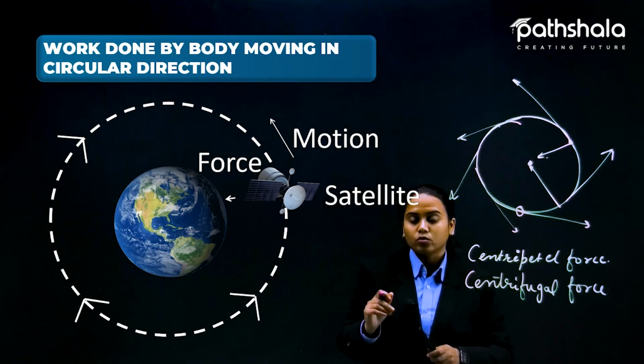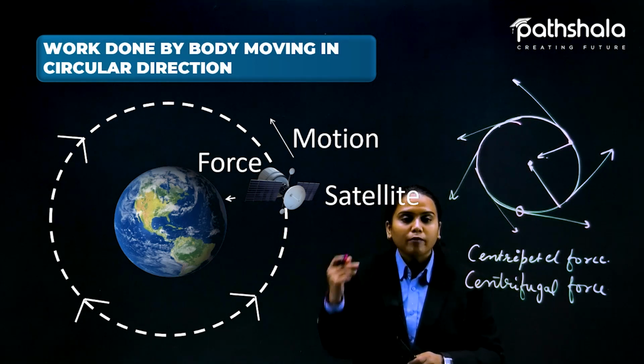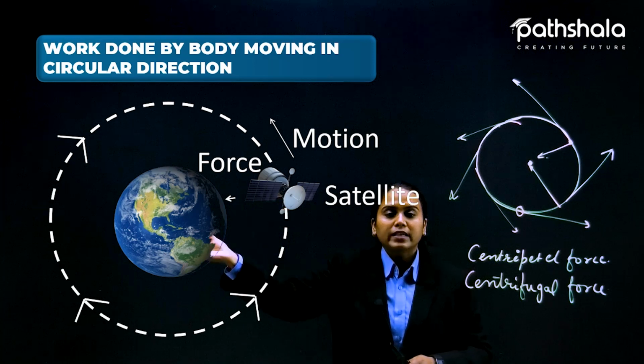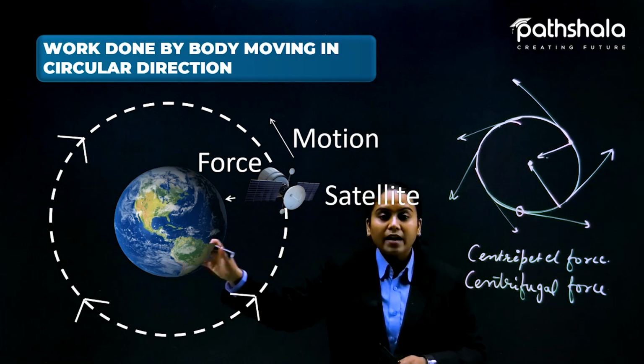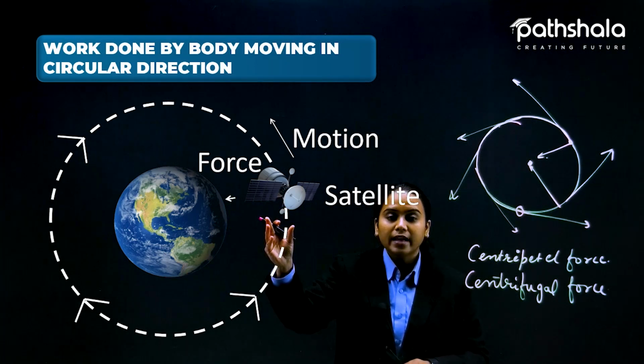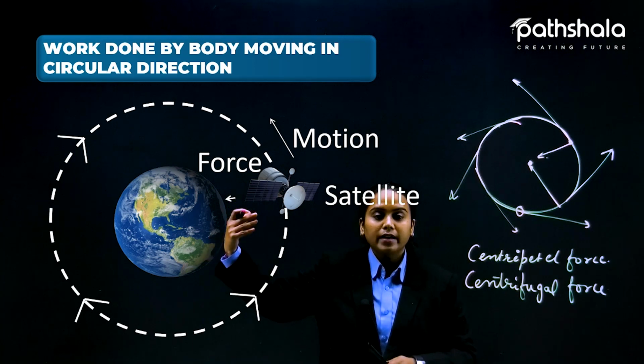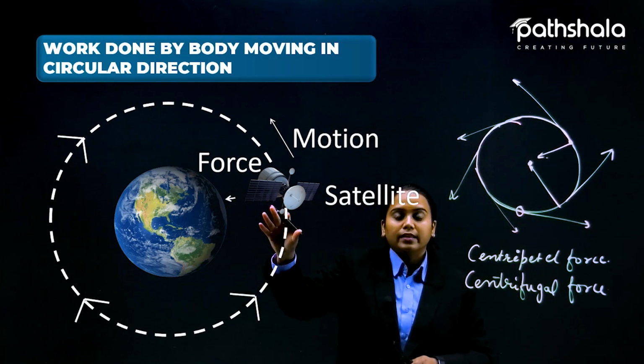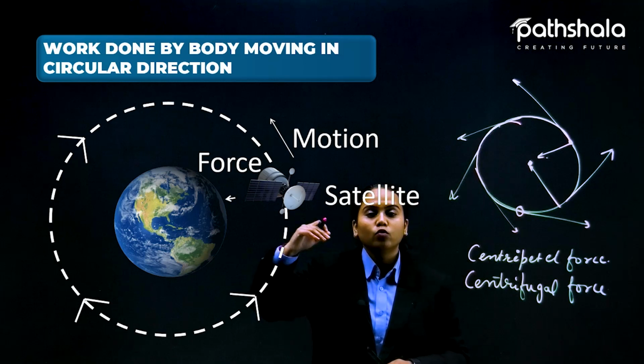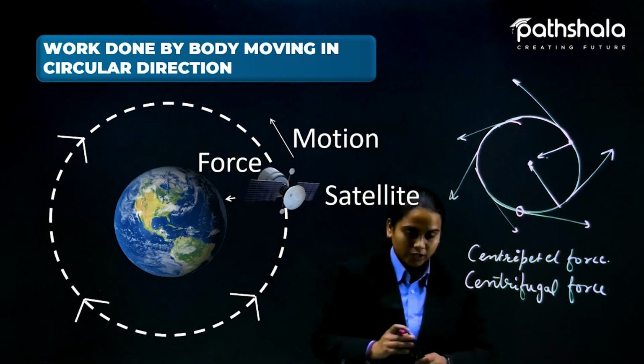That also happens with the satellite. Suppose for a while we remove this Earth from here. What happens to the satellite then? If we suddenly make it vacant, the satellite will suddenly move in the tangential direction.